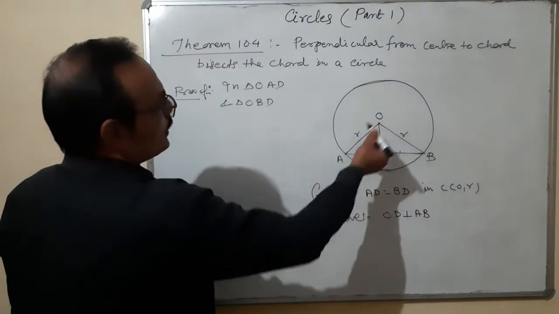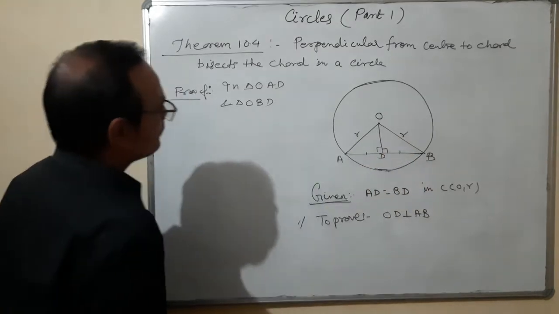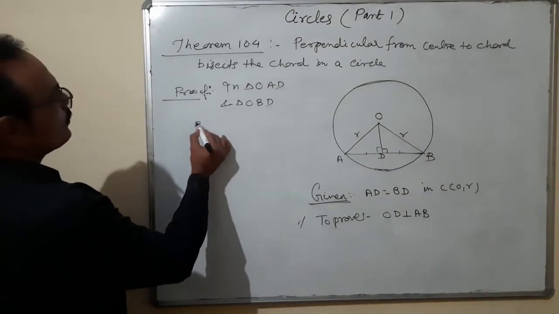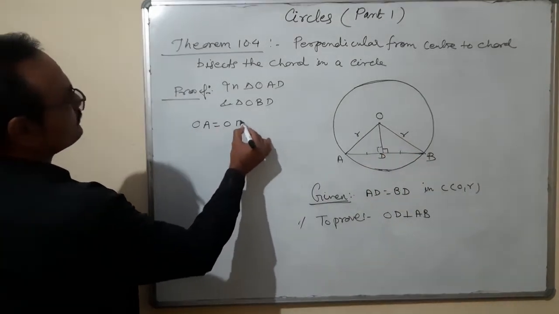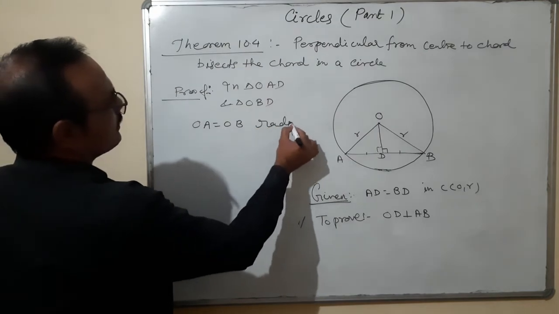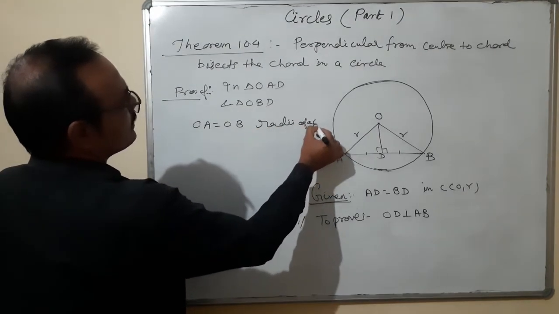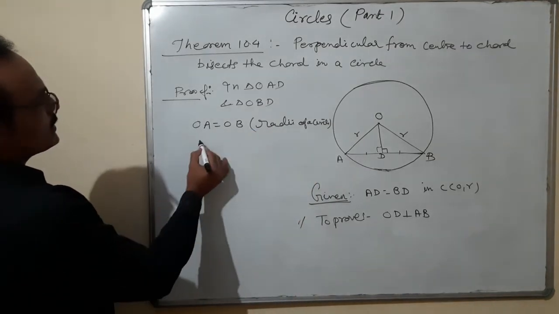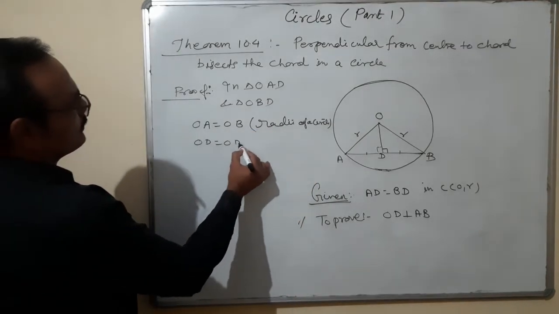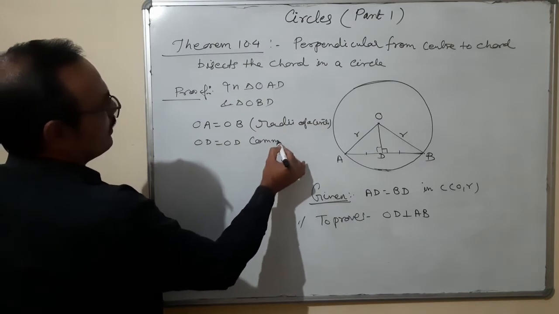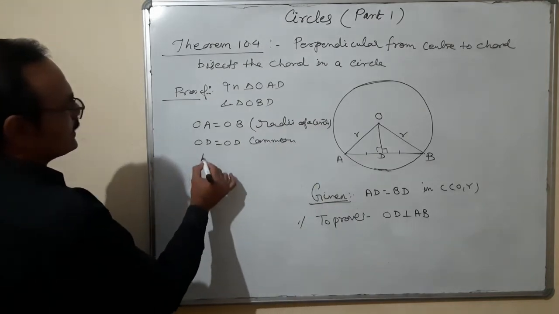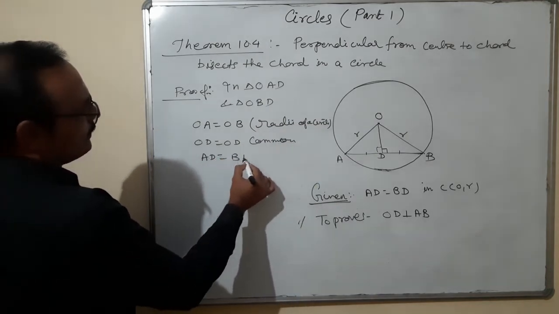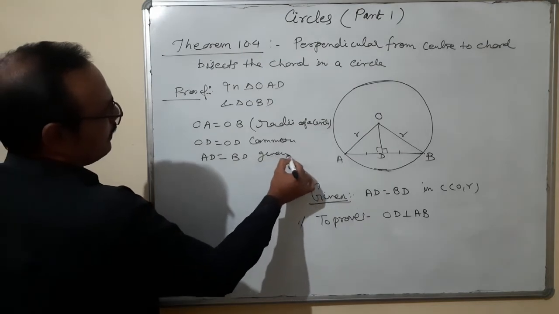Again in triangle OAD and triangle OBD, one, OA is equal to OB, radii of a circle. After that, OD is equal to OD, common. And third one is AD is equal to BD, given.